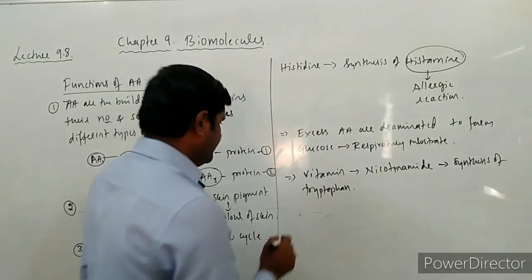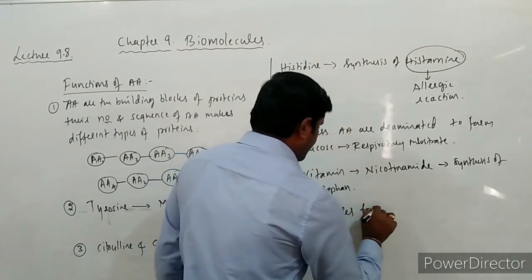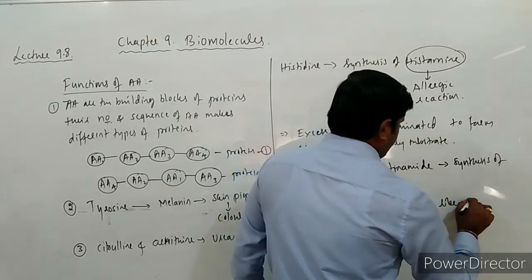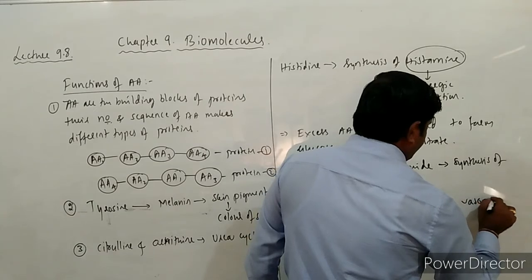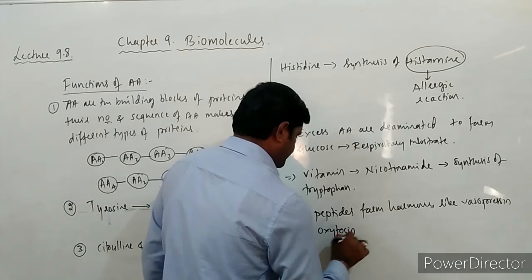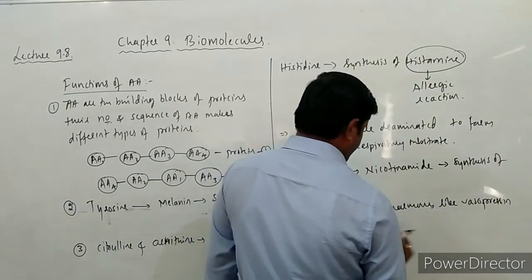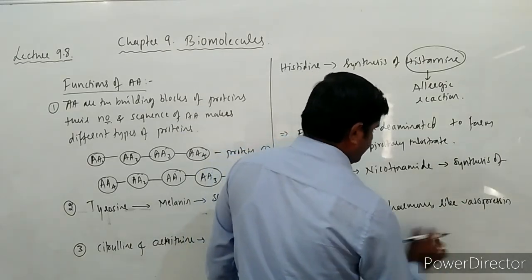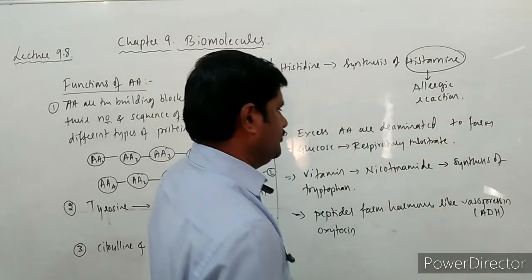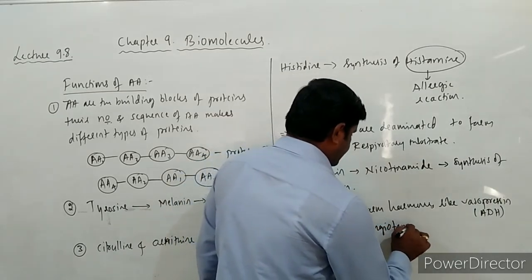So many peptides form hormones like vasopressin, also known as ADH, oxytocin, and angiotensin.